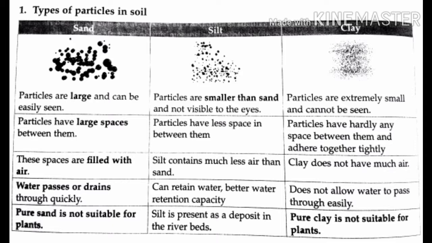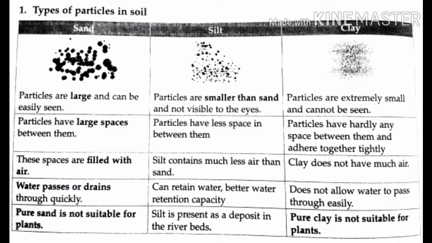Water passes or drains through very quickly in sand because the sand particles are large and can be seen easily.